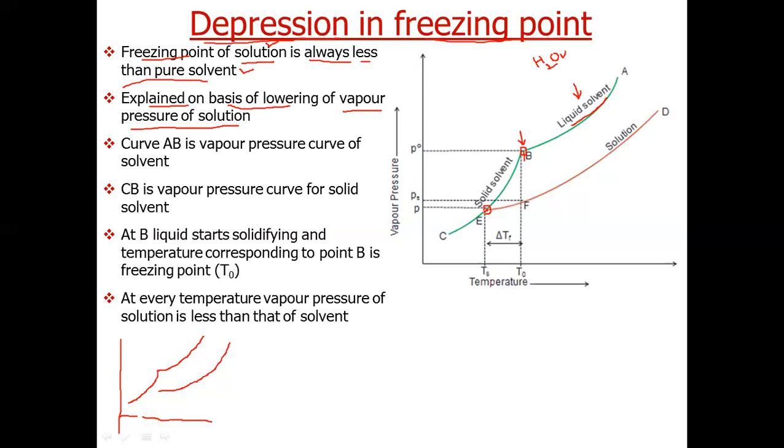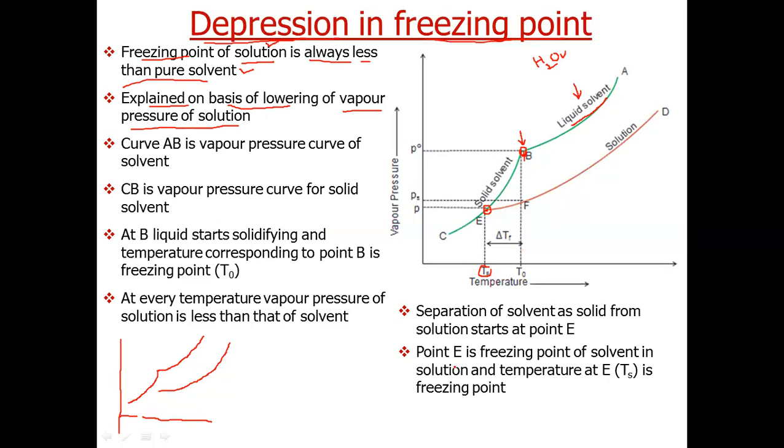Now you can see that at point E the temperature is Ts, which is the freezing point of solution, and at point B the temperature is T naught, which is the freezing point of solvent. So at point E, the solvent in the solution will start freezing.